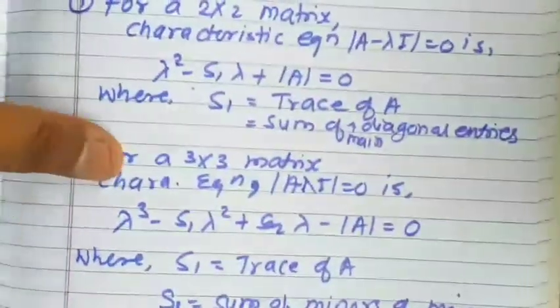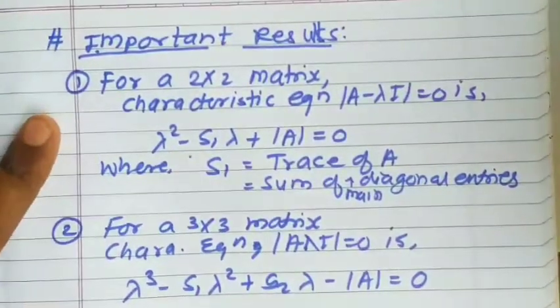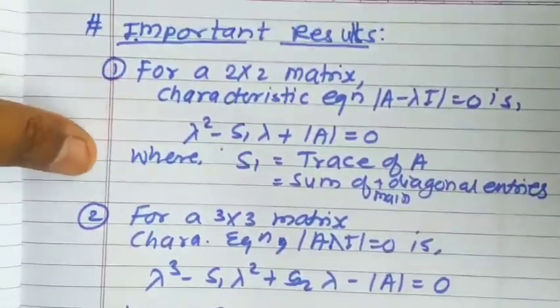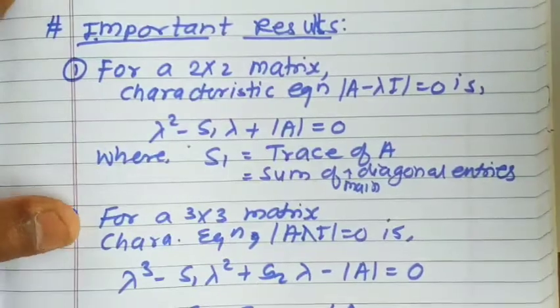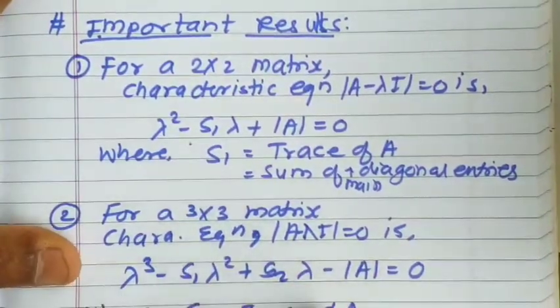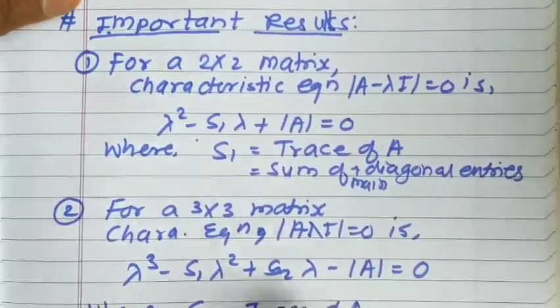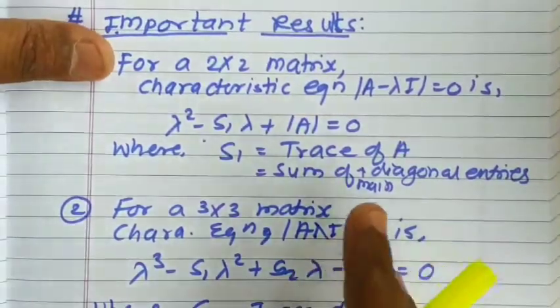Now we are going to discuss a few results. These results will help you while doing the examples on eigenvalues and eigenvectors. Once you understand all these results, we are going to do the examples using these results in the coming lecture.